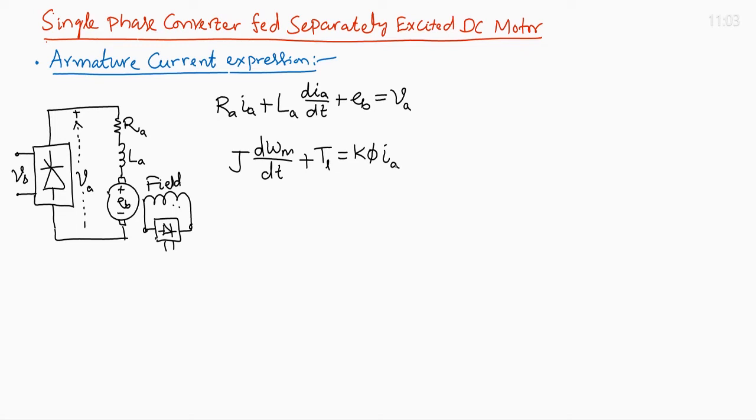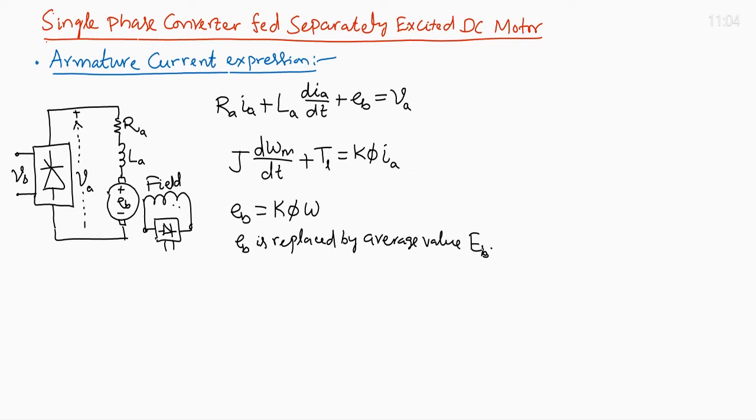So, in the first equation, back EMF E_B is K phi into omega. Here the motor speed omega_m is written as omega by mistake in the back EMF expression. So, omega is the instantaneous speed. When we neglect the speed dynamics, we assume the speed to be constant. Now, E_B is replaced by the average value E_B, which is constant, and V_A is the voltage applied to the motor.